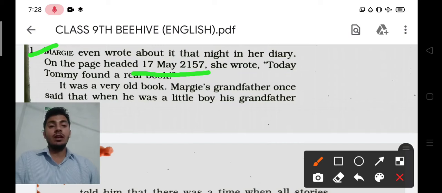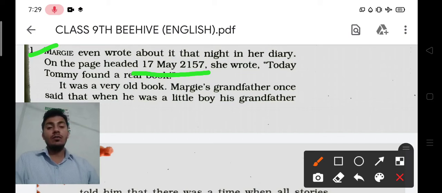You will be clear here: today it is 2021, but over here this story is set in 2157.